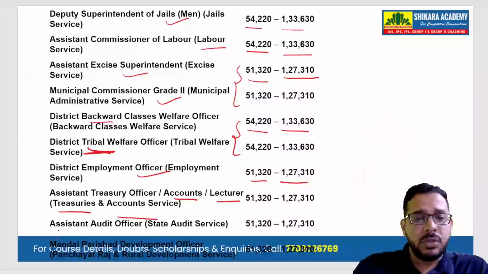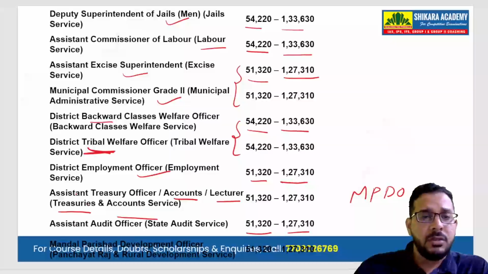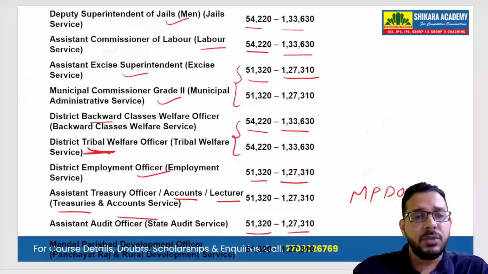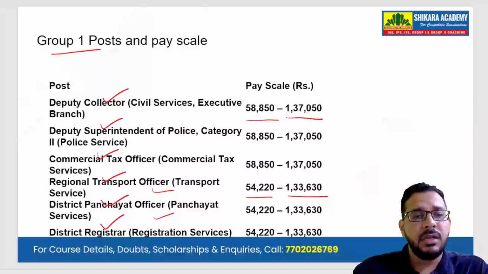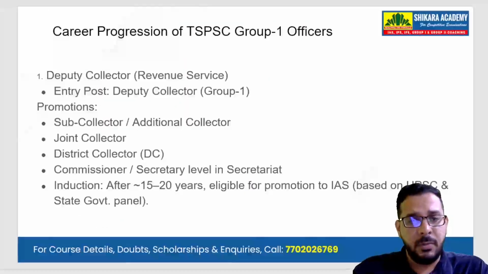There is one more post called MPDO, Mandal Parishad Development Officer, in Panchayat Raj and Rural Development Services. This also has a similar pay scale of 51,000 to 1,27,000. These are the different posts which we get by clearing the Group 1 examinations of TGPSC.